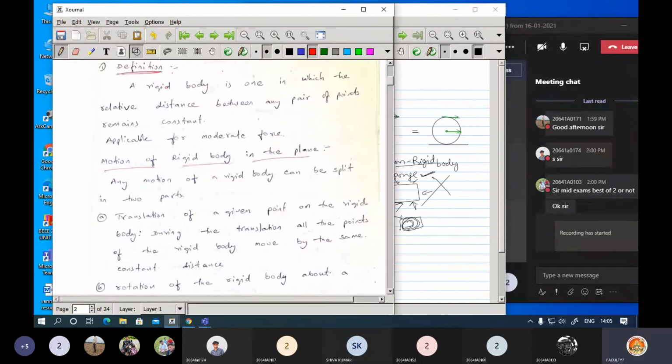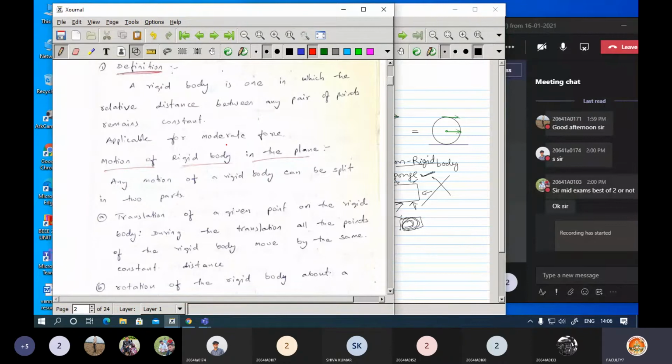So what is the definition here? A rigid body is a solid body in which the relative distance between any pair of points, pair in the sense of 2 points, will remain constant. If you take any 2 points, the distance will remain constant. Here we can add a point: not heavy forces, but a moderate range.